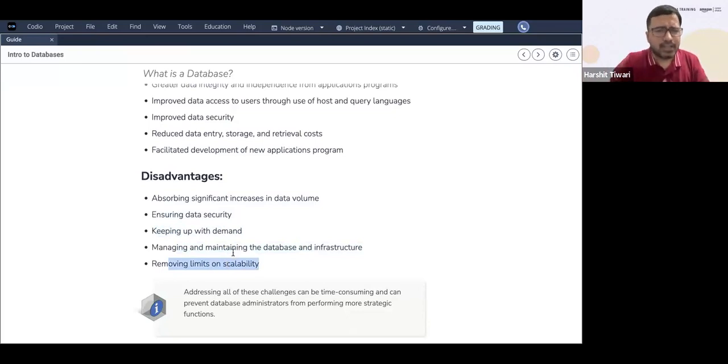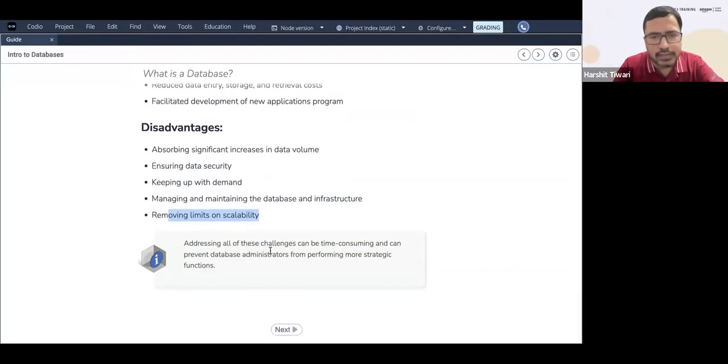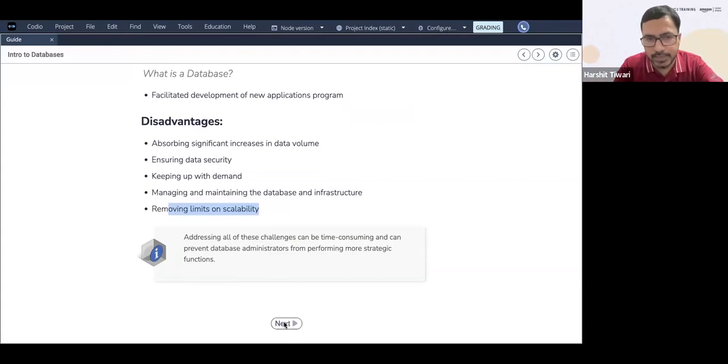If you have, let's say, a huge set of records, many people, let's say 1 million people have registered to your website, then the limitations are there because it will not be fast. If a person comes in and tries to log in, the database has to scroll through all 1 million records and see where your particular username and password are. It has to check through a lot of records, so it creates issues with scalability.